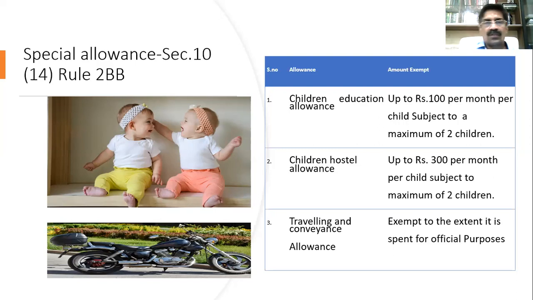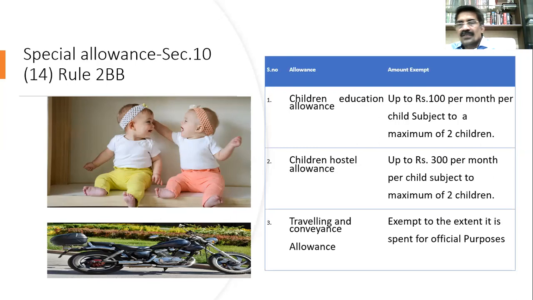Another quick point you can observe here, children's education allowance is up to 100 rupees per month per child, subject to a maximum of 2 children. The exemption is going to be dependent only on the number of children, whereas there is nothing to do with the actual expenditure. So a lot of people ask me the question, sir, 100 rupees per month in education, sir, that is right. This amount should have been changed, not changed. But let's accept it. It's going to be a good question for the examination.